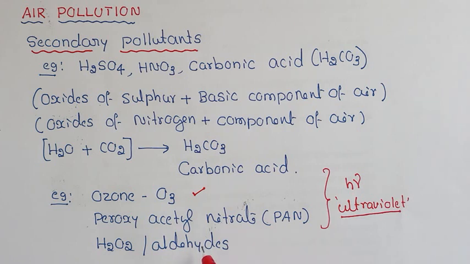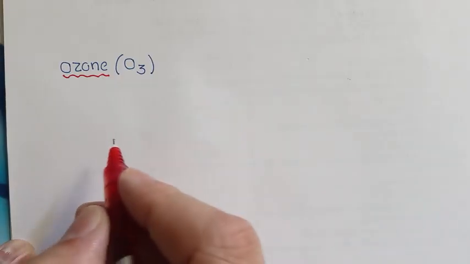As a result, these compounds are formed. They are produced from the primary pollutants. Because of the reaction, it yields ozone or PAN or aldehydes or hydrogen peroxide.